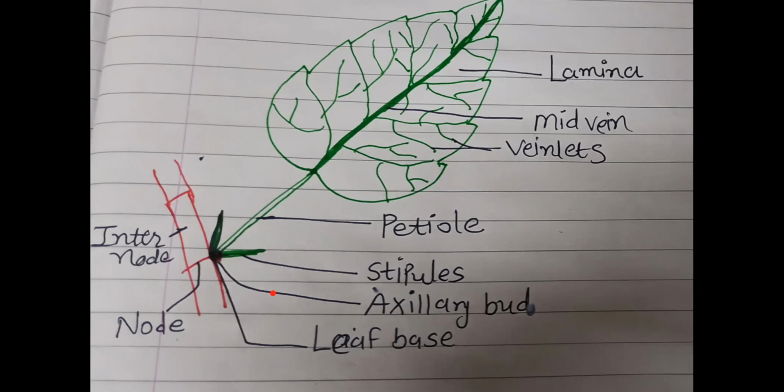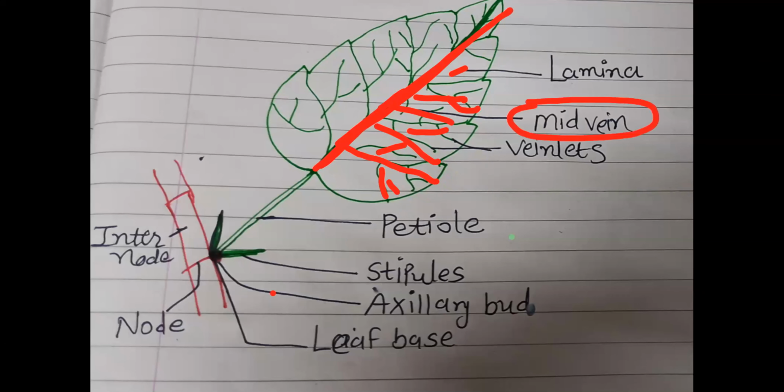Now the next part of the leaf, that is the lamina or leaf blade. This one we call lamina or leaf blade, right? This is the greenish colored part. In that, here is the main vein, and from the main vein its branches arise. So main vein and its branches are there. This one we call mid vein, main vein, and the branches we call veinlets.